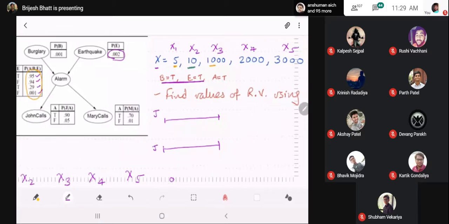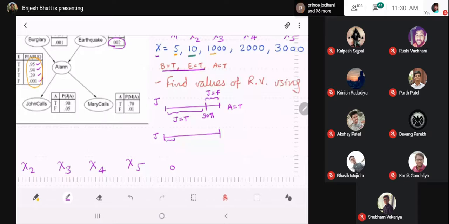If A is equal to true, then 90% of the region will go to the true part, and the remaining 10% will go to the false part. If A is equal to false, then only 0.05% of the region will go to the true part, and the remaining region will go to J equal to false.